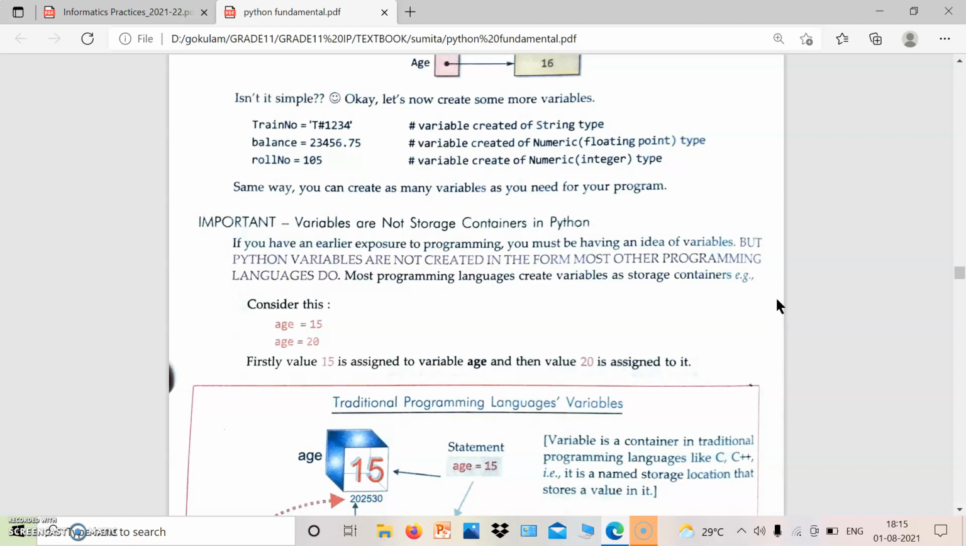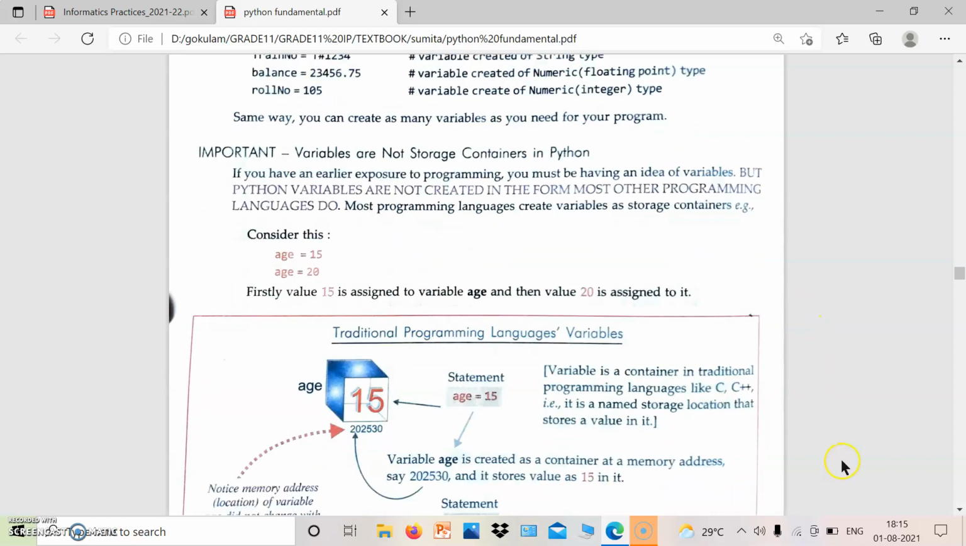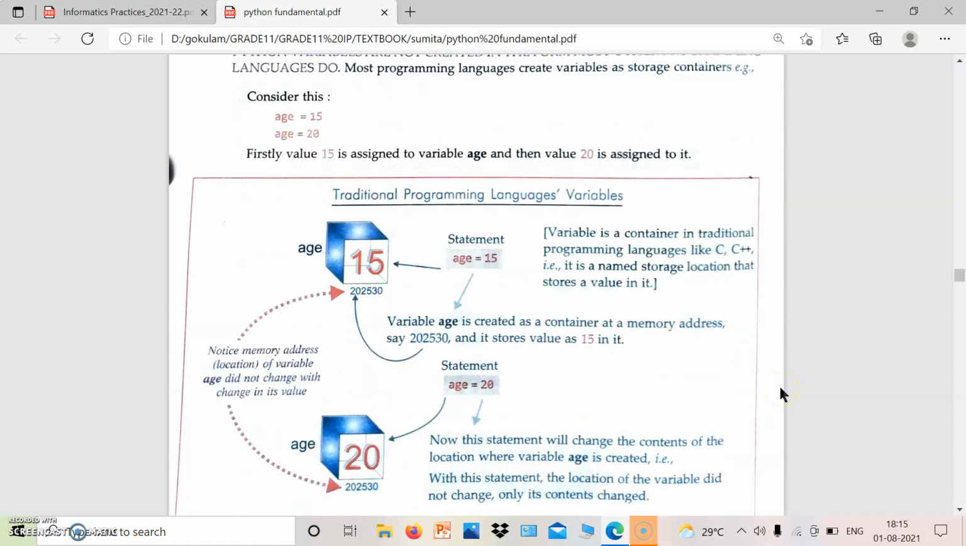So a variable is the particular name or identifier used to store a value. Next, variables are not storage containers in Python. That means Python variables are not created in the form most other languages do. Most programs contain variables as storage containers. But Python is quite different.